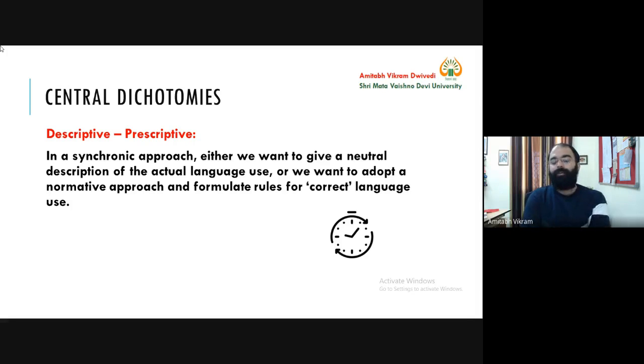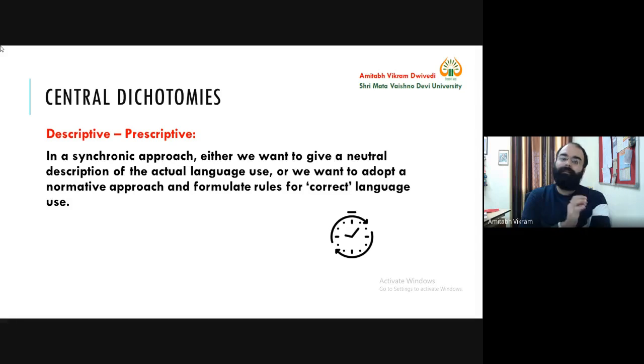When you are ill, when you are sick, you go to a doctor, and what does the doctor do? The doctor writes a prescription. Prescription means eat this, do not eat this, take this medicine during lunch and dinner, and don't take these medicines on an empty stomach. All such things are prescriptions. So again, when we teach grammar, when we teach the English language in a class, in a formal setting, then our approach is normative. That means we formulate rules for correct language use.